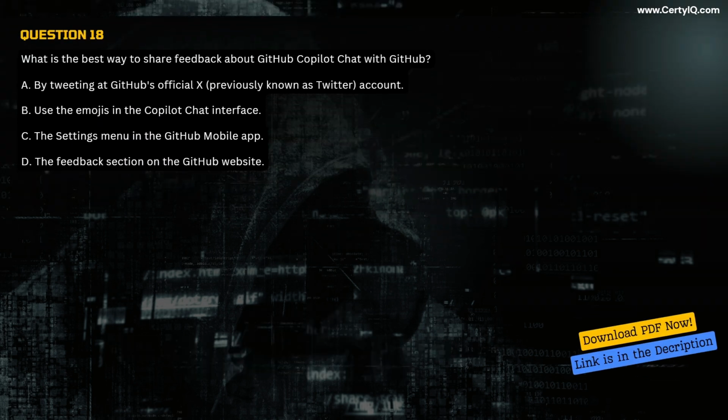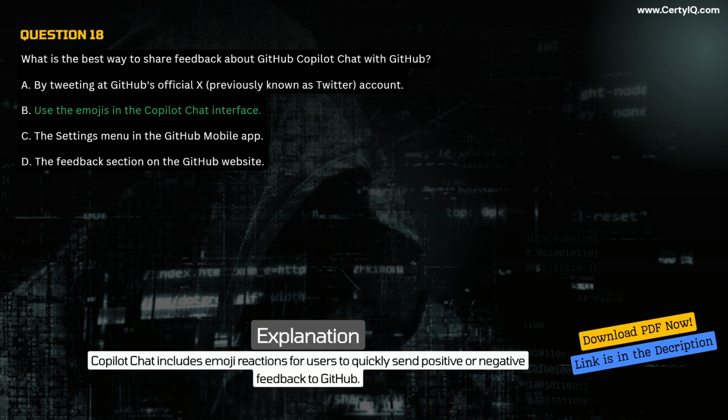Question 18. What is the best way to share feedback about GitHub Copilot Chat with GitHub? A. By tweeting at GitHub's official X, previously known as Twitter, account. B. Use the emojis in the Copilot Chat interface. C. The settings menu in the GitHub mobile app. D. The feedback section on the GitHub website. Correct answer B. Use the emojis in the Copilot Chat interface. Explanation. Copilot Chat includes emoji reactions for users to quickly send positive or negative feedback to GitHub.